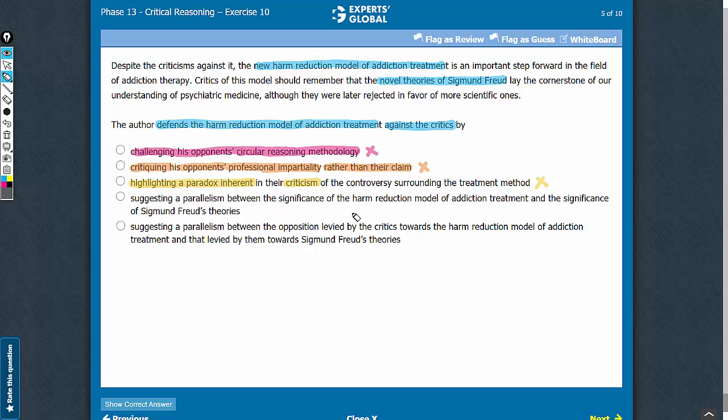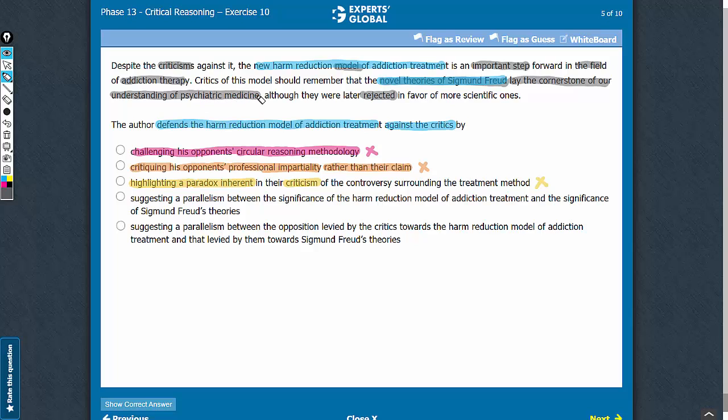Answer choice D. The argument mentions that the critics of this model suggest that it is not an important step in the field of addiction therapy. The author of the argument opposes this claim and says that even the novel theories of Freud, which have been later rejected, lay the cornerstone of our understanding of psychiatric medicine.